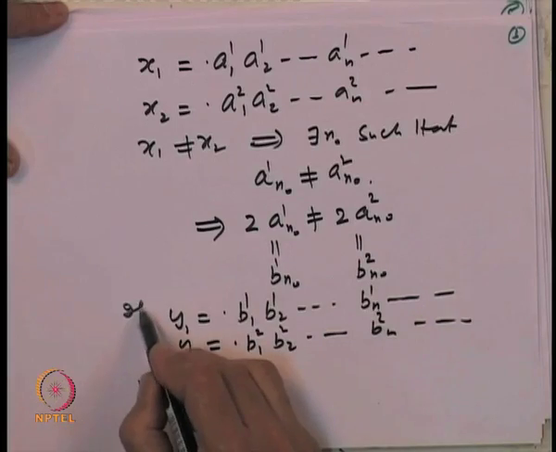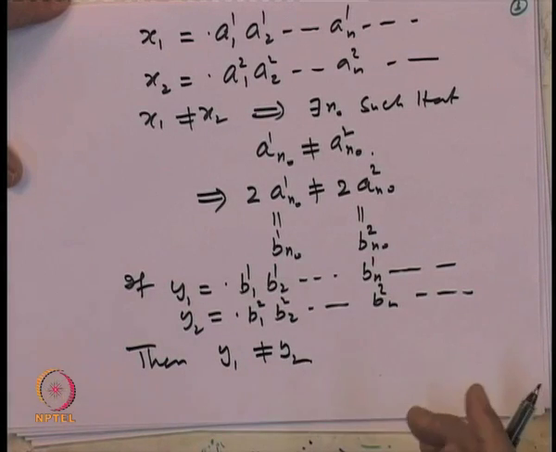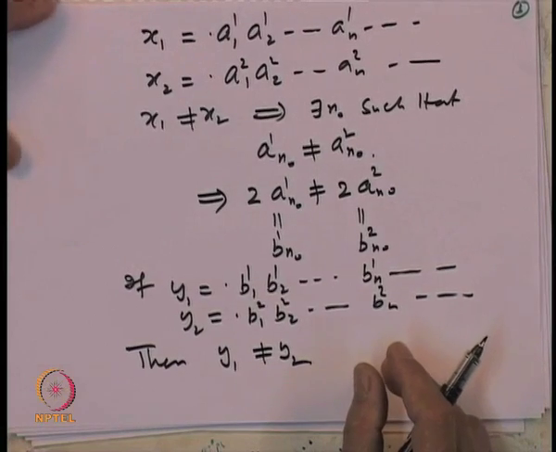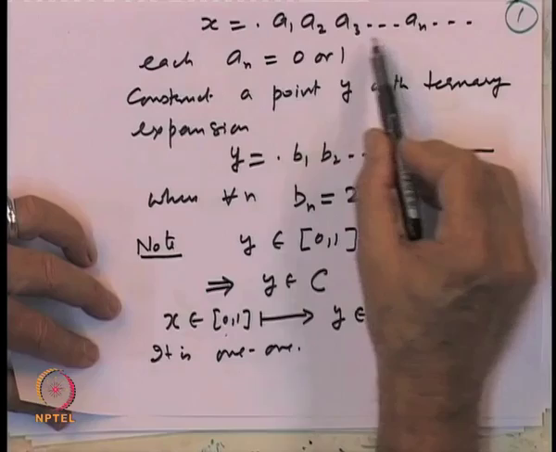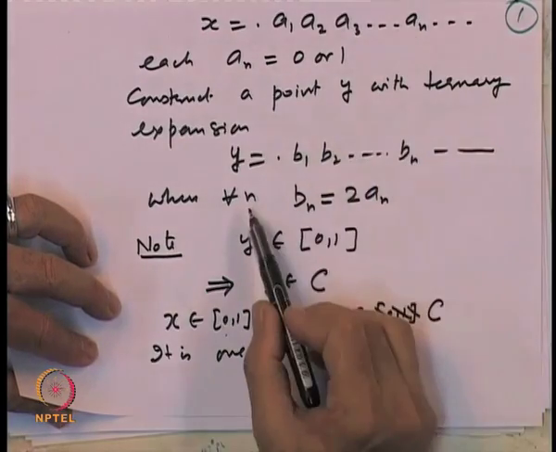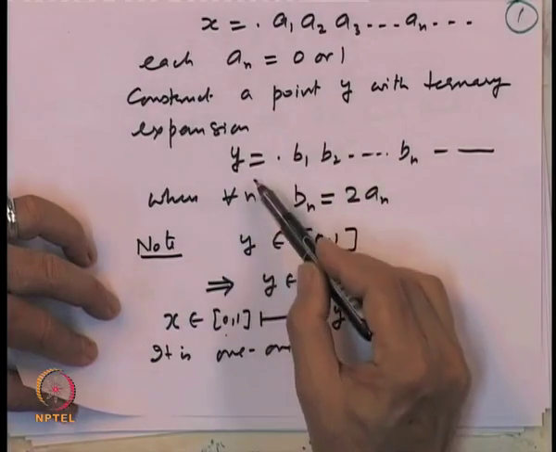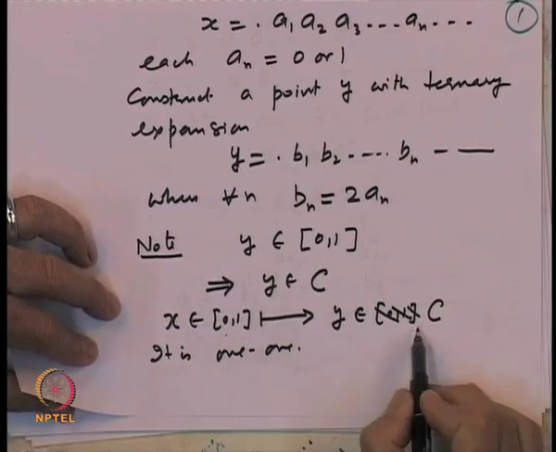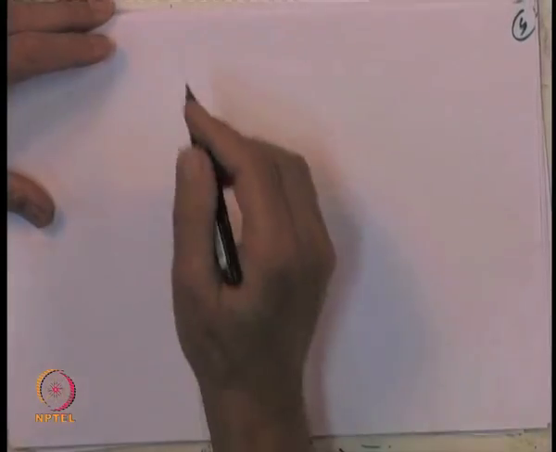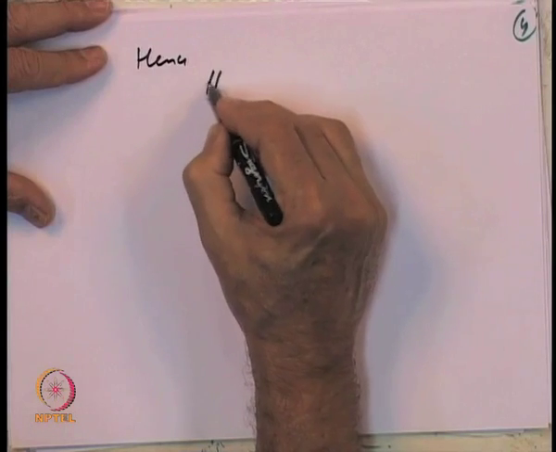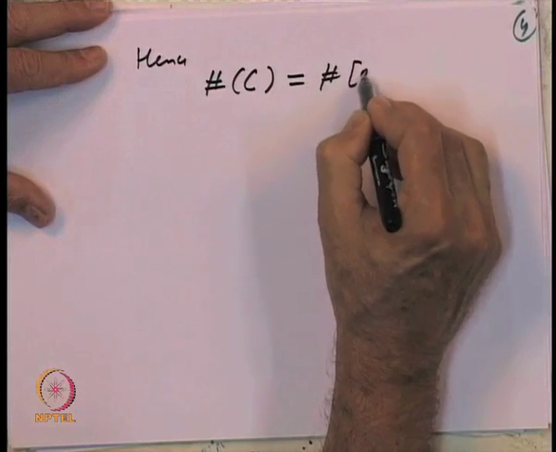Then y_1 is not equal to y_2. So, this process of taking x with binary expansion as this and constructing y with ternary expansion as this gives us a map from [0,1] to C which is 1-1, and hence, as a consequence, the cardinality of C is the same as the cardinality of [0,1].